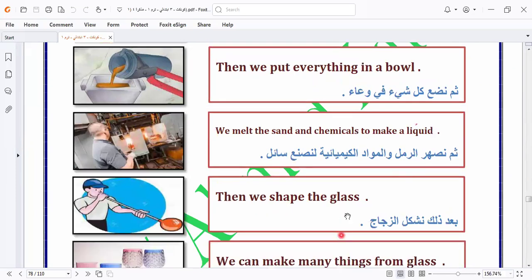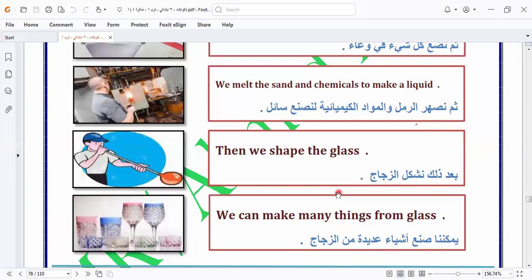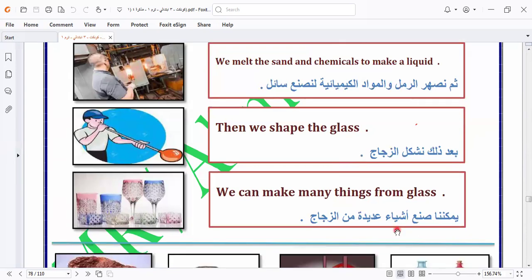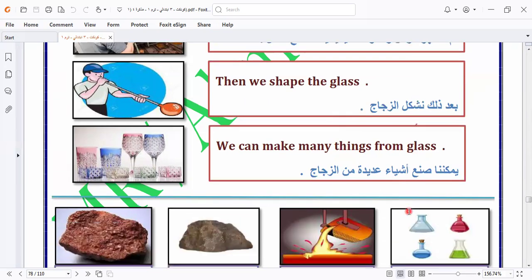So here we're talking about the process of making glass. We can make many things from glass. Making things from glass, like what? Make glasses, make mirrors, make everything. All these are made from glass.